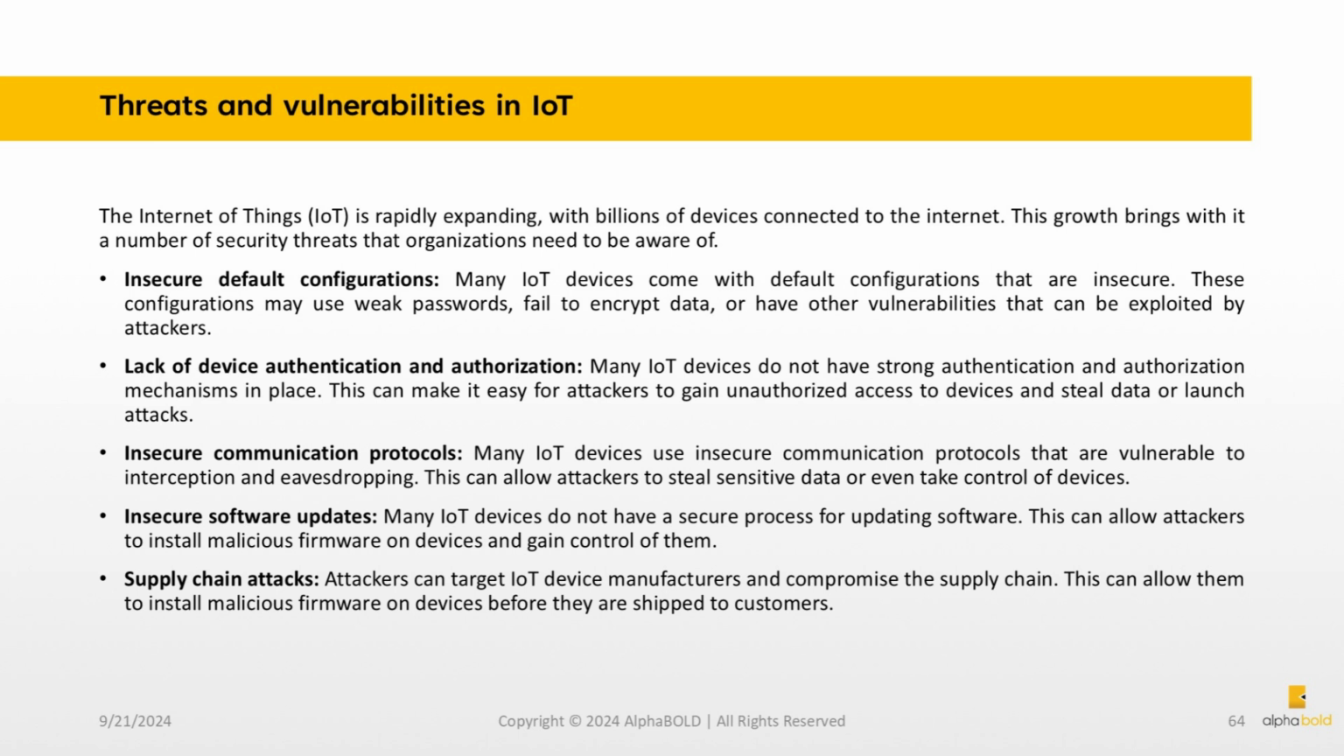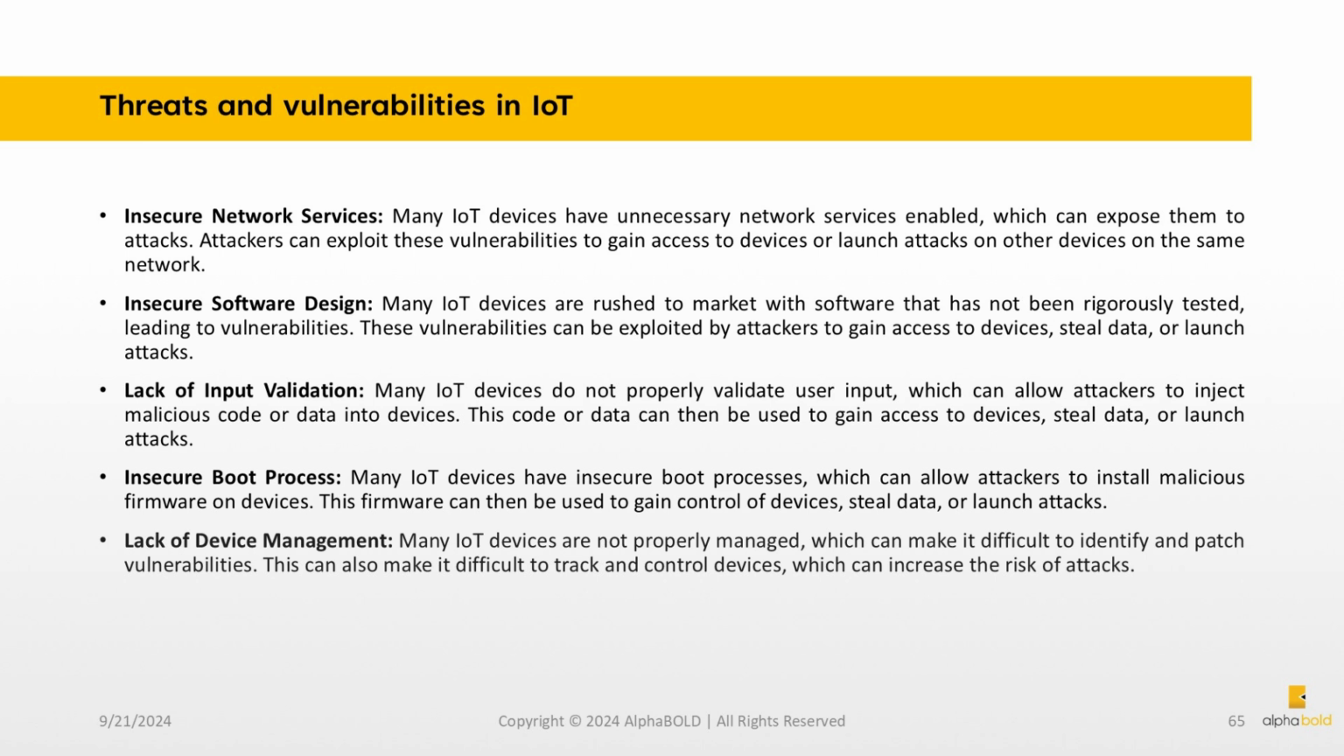Supply chain attacks. Attackers can target IoT device manufacturers and compromise the supply chain. This can allow them to install malicious firmware on devices before they are shipped to customers. Insecure network services. Many IoT devices have unnecessary network services enabled, which can expose them to attacks. Attackers can exploit these vulnerabilities to gain access to devices or launch attacks on other devices on the same network.